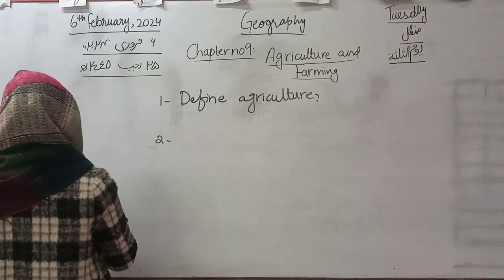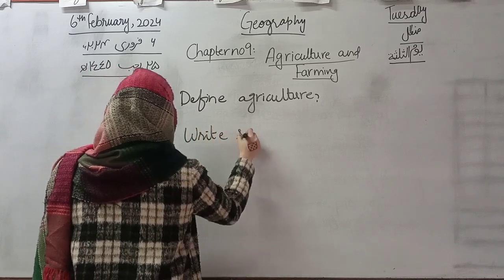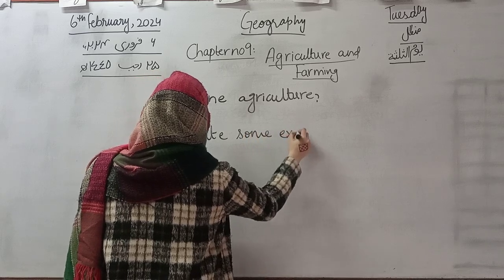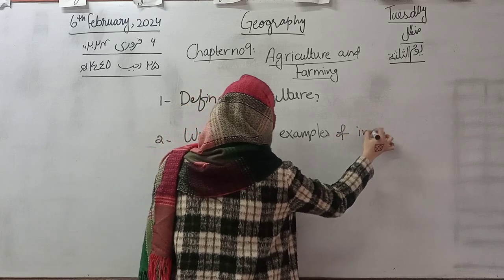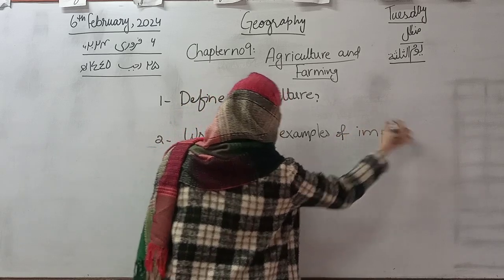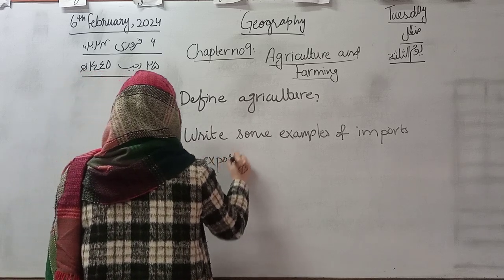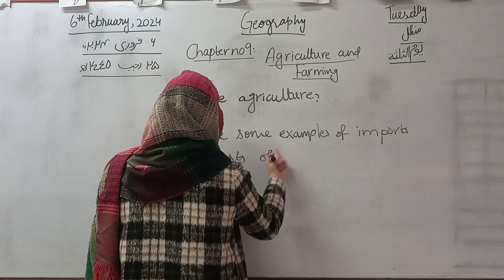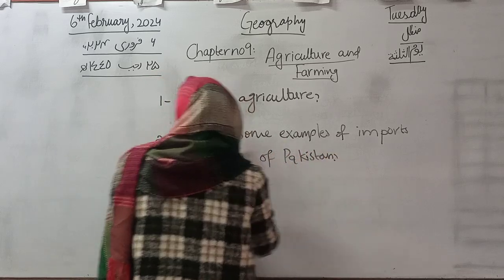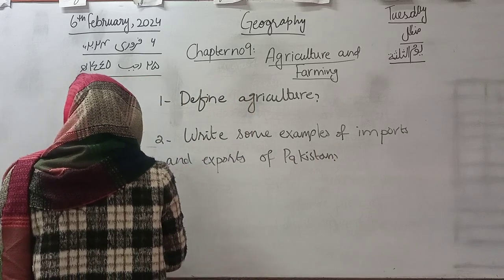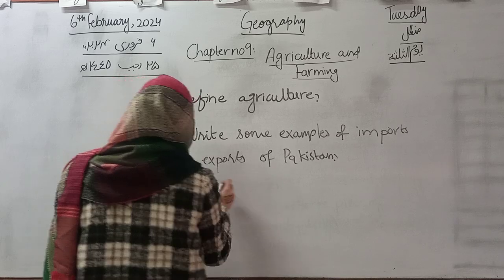The second one is write some examples of imports and exports of Pakistan. The third question is write the difference between arable and pastoral farming.